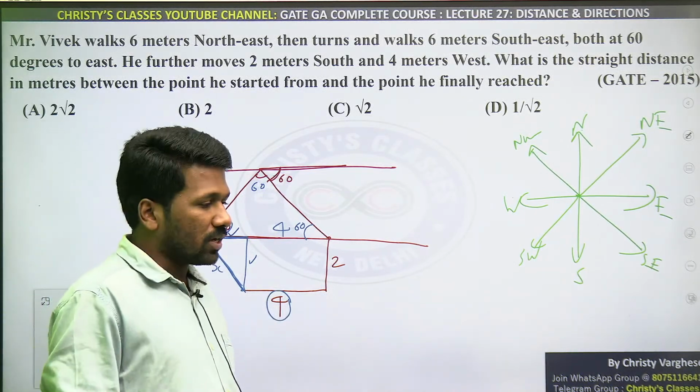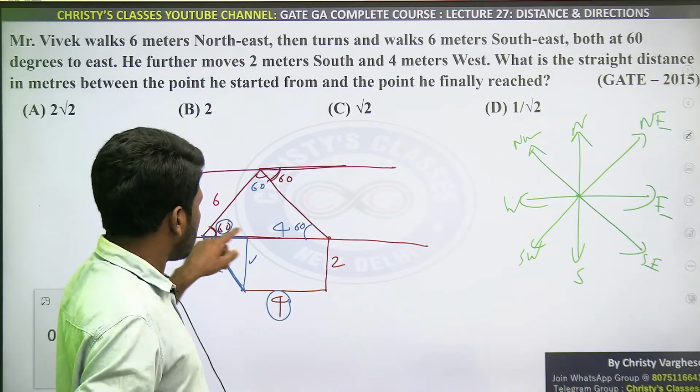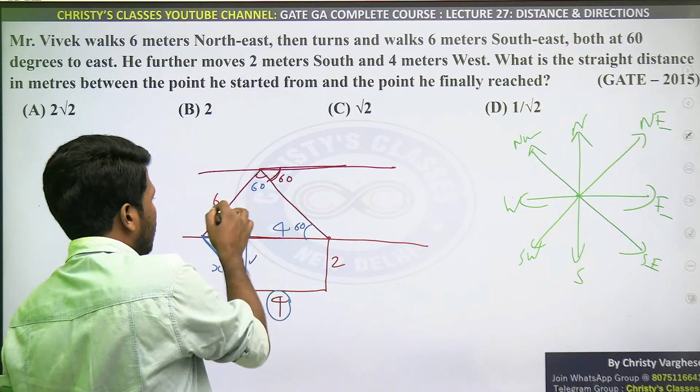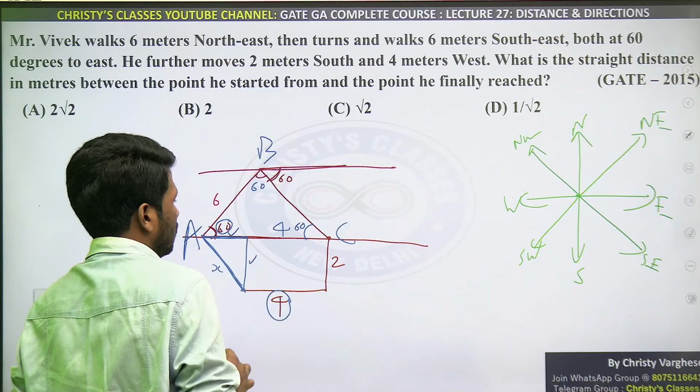Angle sum property use करके. That's why I told you geometry वाला idea ये chapter में भी important है. So 60, 60, 60. So definitely these all are equilateral triangles. This is an equilateral triangle. I am telling about this ABC triangle.